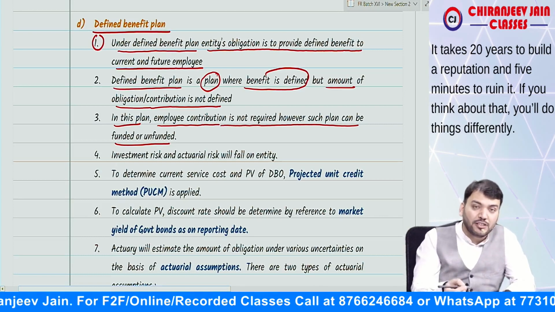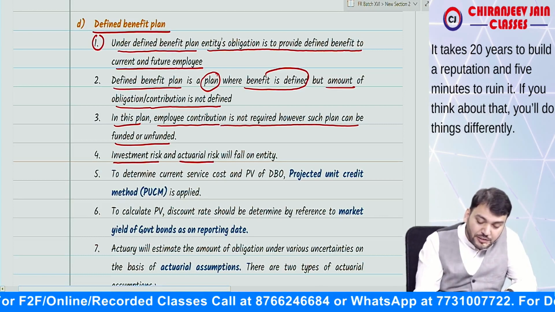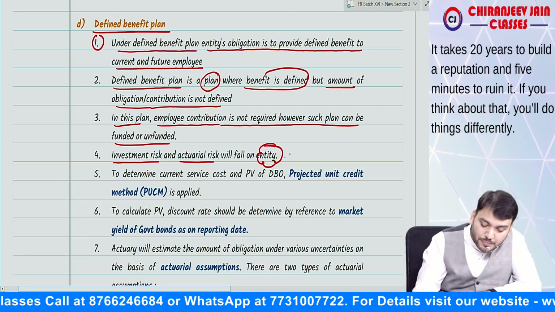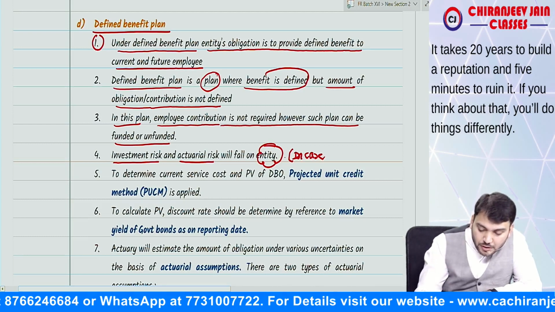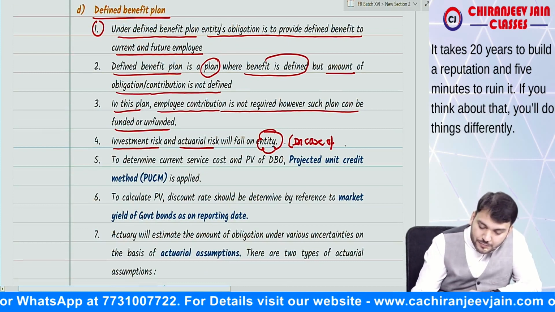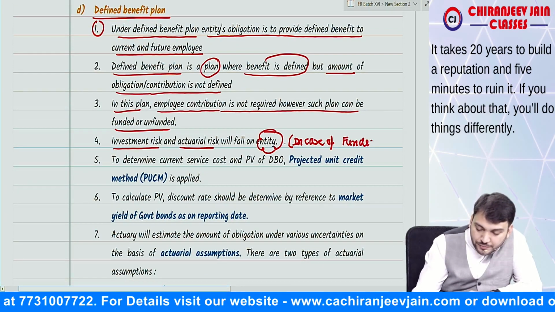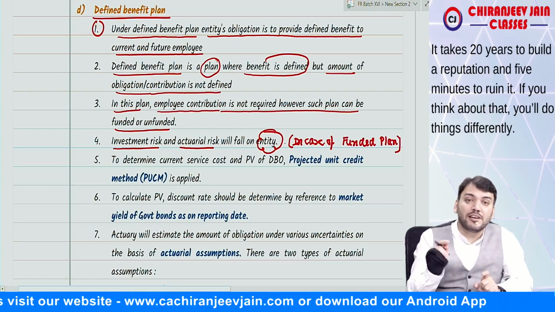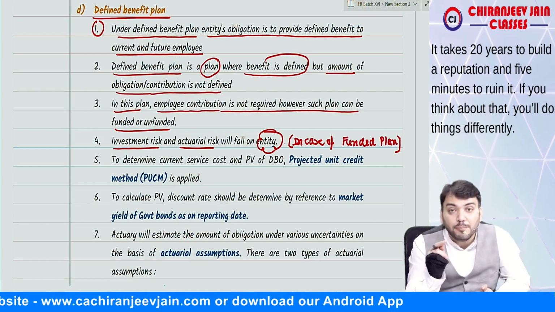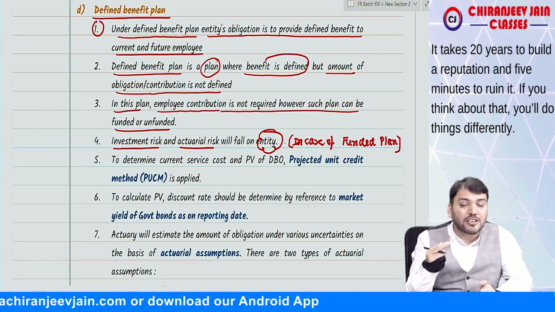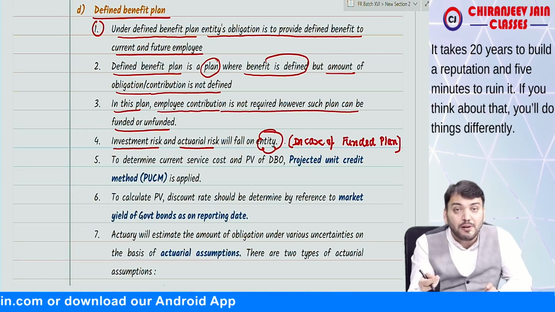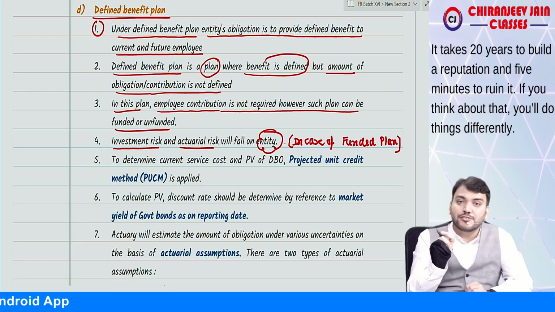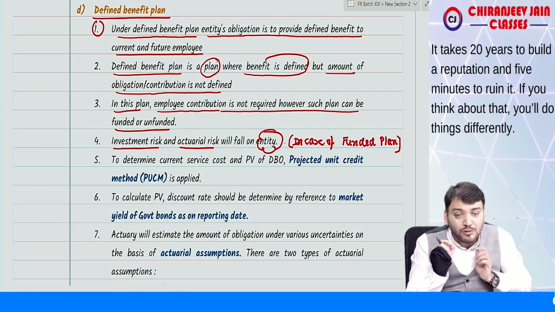If the amount is contributed, the investment risk and actuarial risk will fall onto the entity. Means in case of a funded plan, the investment risk and actuarial risk of the plan will fall onto the employer, because if the amount is contributed to a separate entity, the separate entity will pay to the employer, not to the employee. Means can I say all the investment risk or actuarial risk will fall onto whom? Will fall onto the employer. Correct.